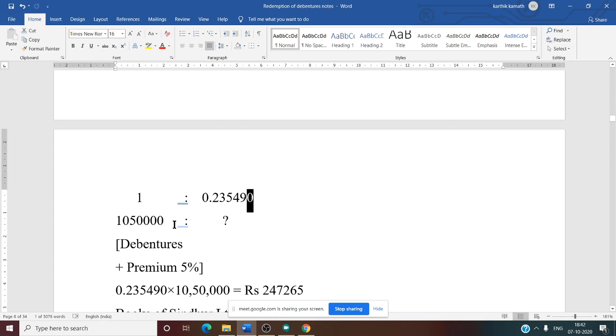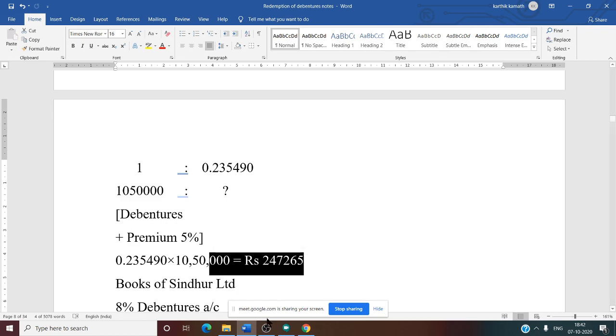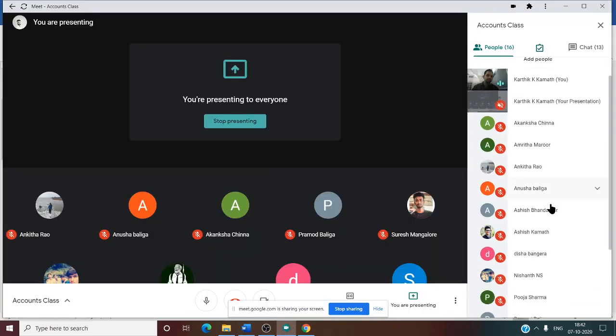Now, total amount paid by the company to the debenture holder. What is the total amount? Debenture is 10,000 into 100, that is 10 lakh, plus premium. Premium is 10 lakh into 5%, that is 50,000. So 10 lakh plus 50,000, 10 lakh 50,000. On 10 lakh 50,000, what is the amount to be kept aside? That we need to find out. So how to find out? Cross multiplication. For 1, 0.23. For 10 lakh 50,000, how much? Answer will be 2,47,265.